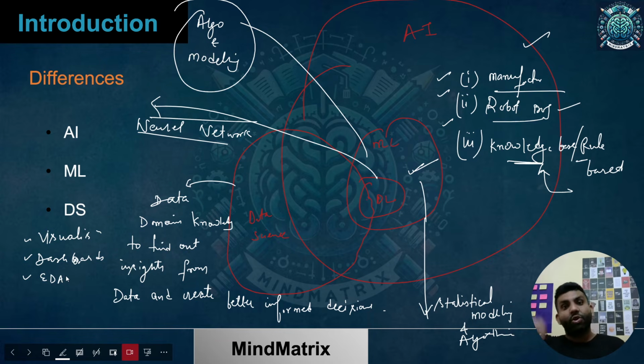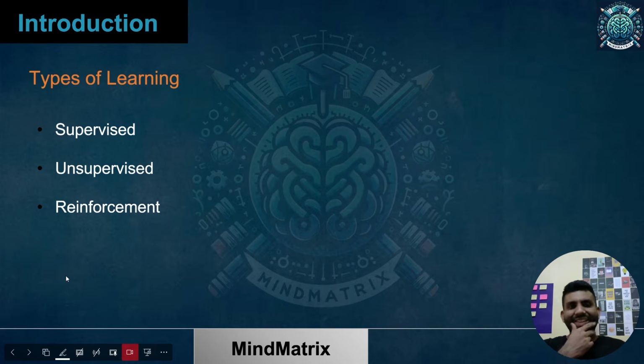So ML is more about modeling and algorithms, the kind of designing systems, and data science is more about business and generating insights. And AI is a bigger umbrella under which there are a number of things, and we have discussed those things which are not part of ML as well, but are part of AI. I hope the idea is clear. So let's move further. I'll just talk about these things.